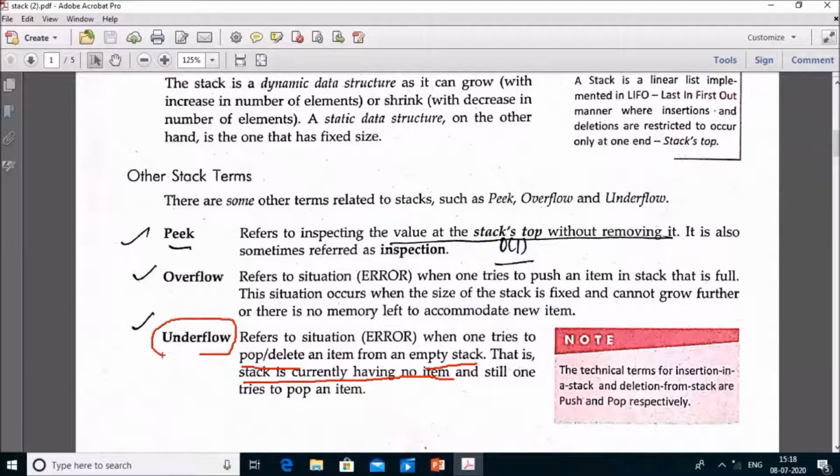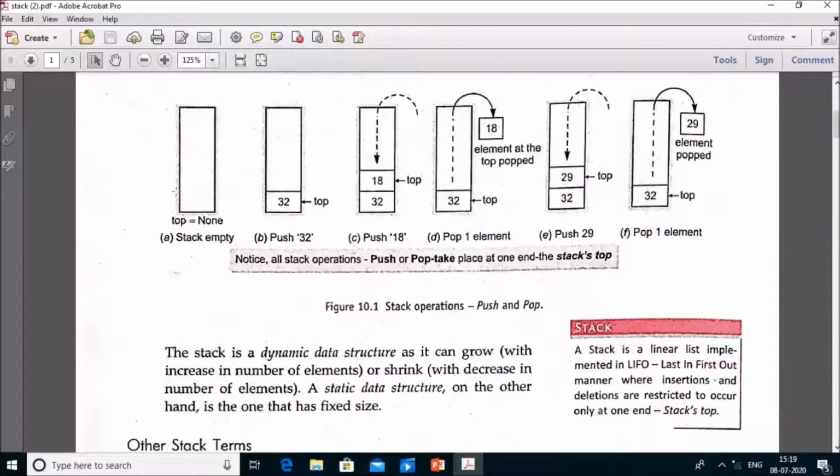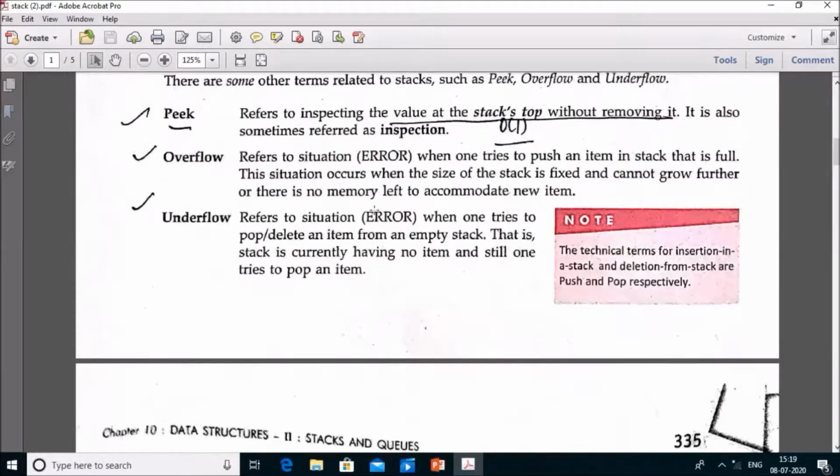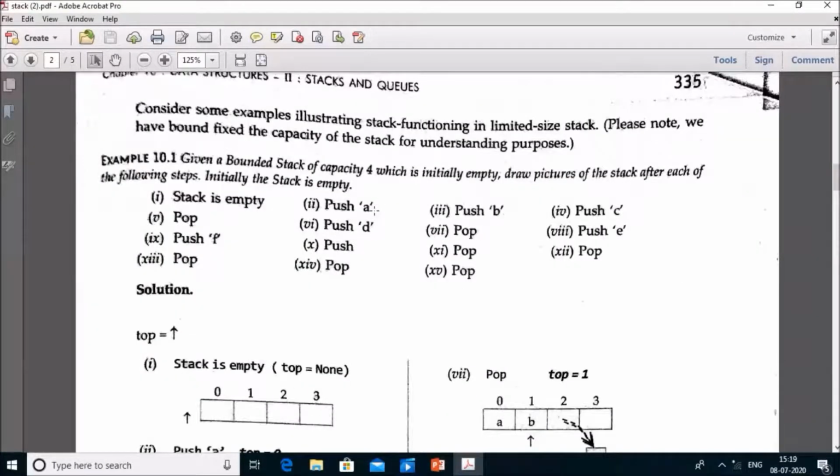Suppose in the above example, if you want to delete an element from the stack, you can't delete and the error underflow comes. And suppose the size of the stack is 2 and 2 elements get inserted, and if you want to insert another element, then that element can't be inserted and the error overflow comes. Okay. Now understand the following example.